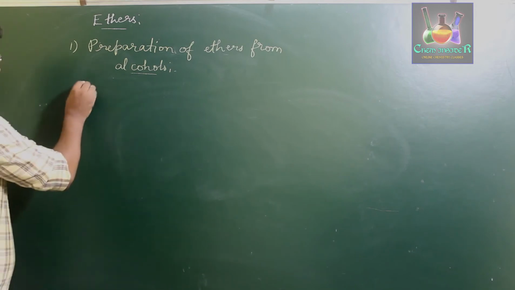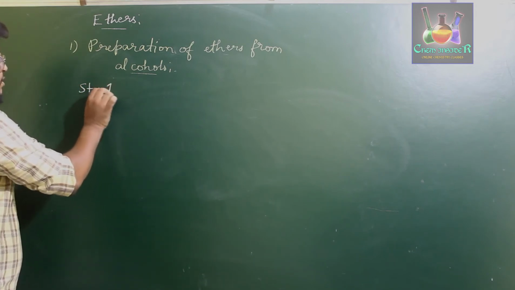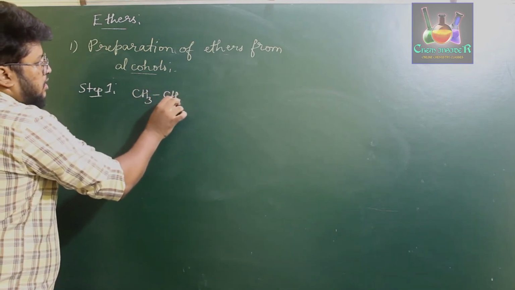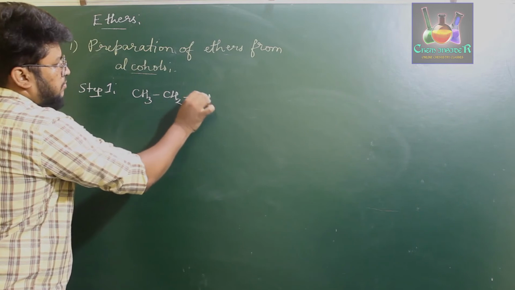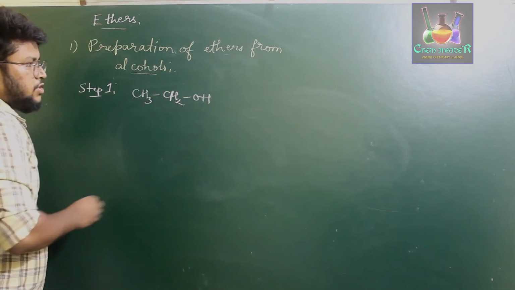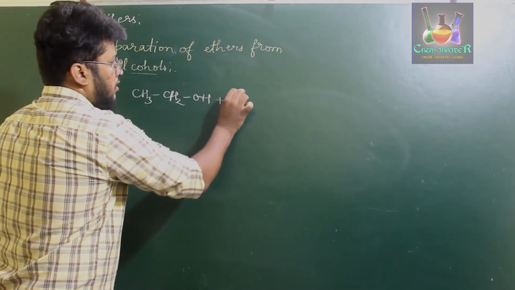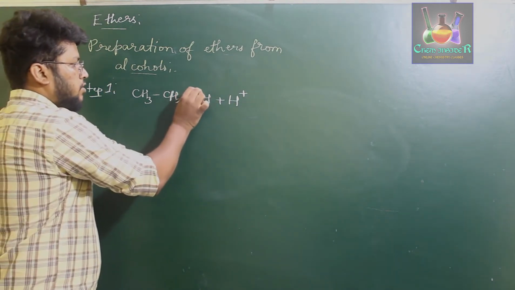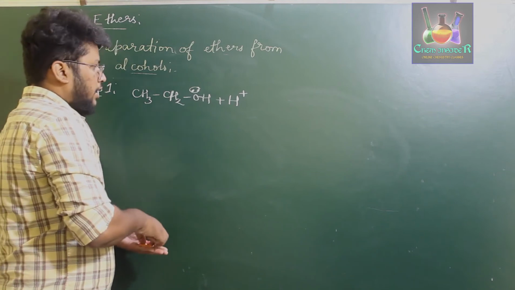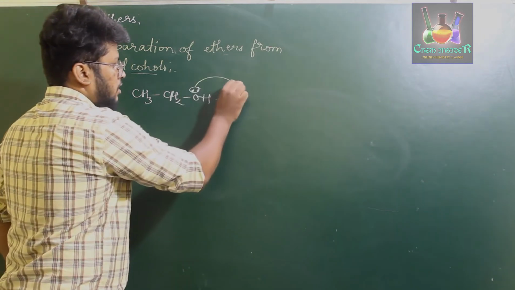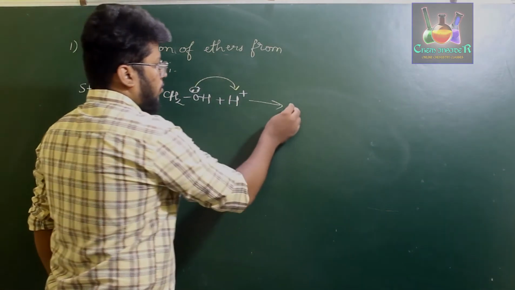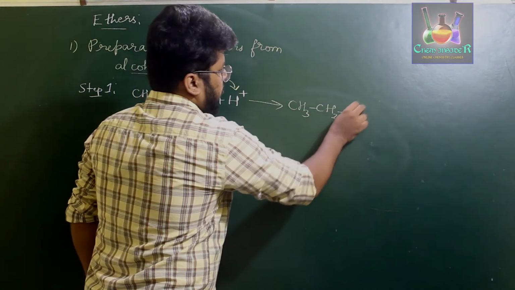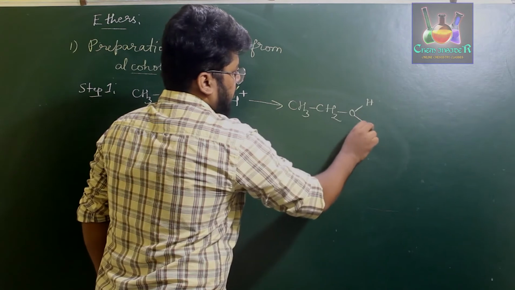Now, in step 1, CH3CH2OH will be treated with the acid which has hydrogen. The lone pair of electrons on oxygen attacks the proton and forms protonated alcohol, CH3CH2OH2 with a plus charge.